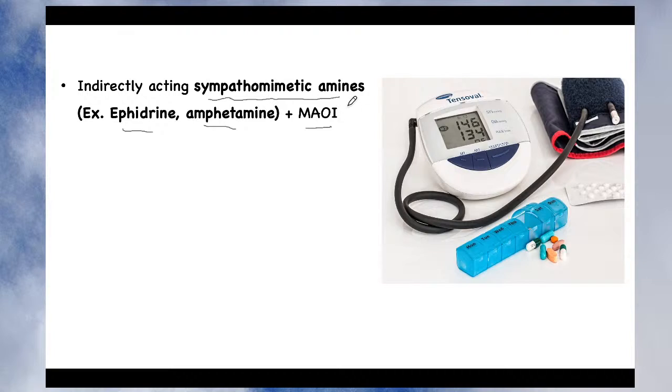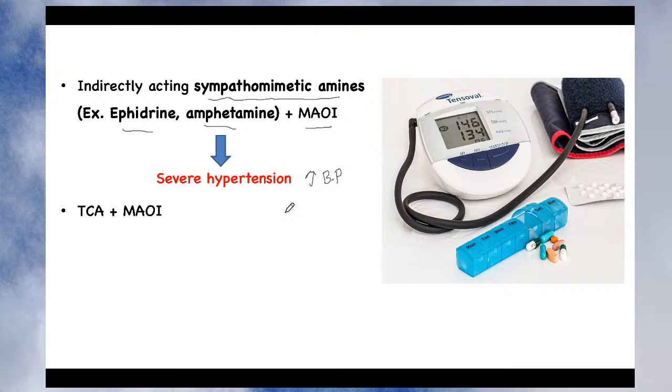In addition, monoamine oxidase inhibitors also have sympathomimetic action. So both actions together produce synergism, right? And the result is a very severe acute increase in blood pressure. Sometimes it is called a hypertensive crisis, because the blood pressure is to the extent that it may produce some complication in the patient, right? So it produces severe hypertension.